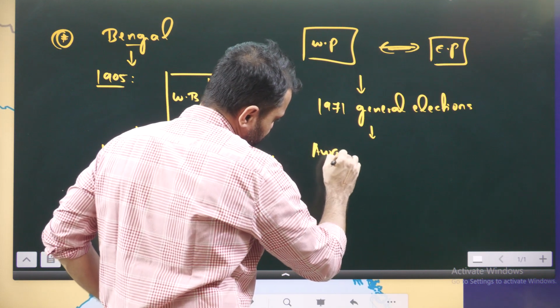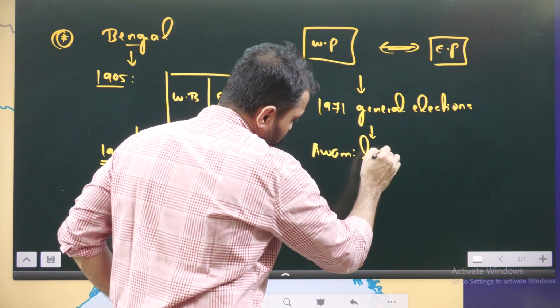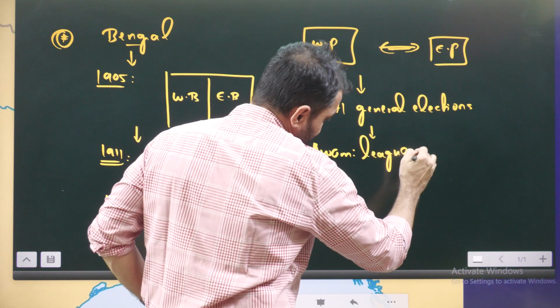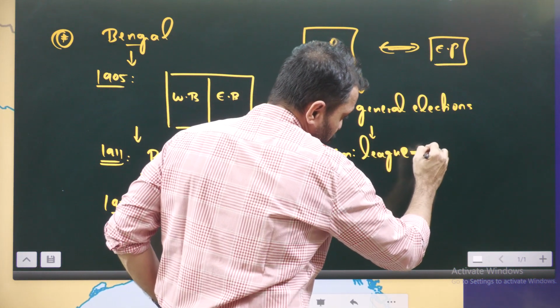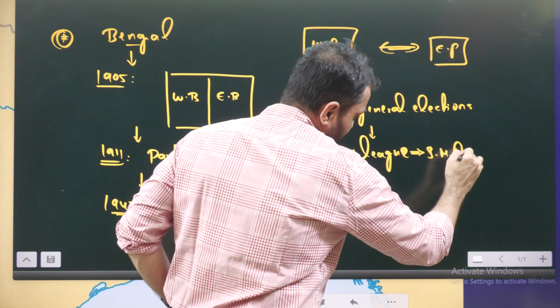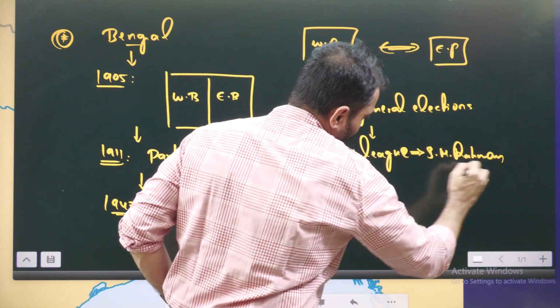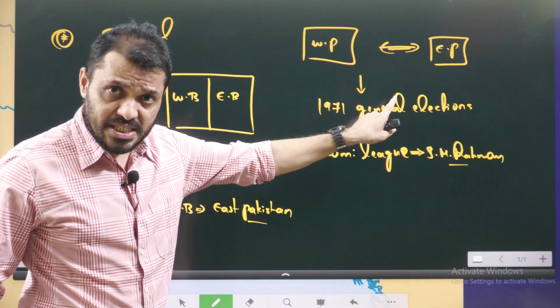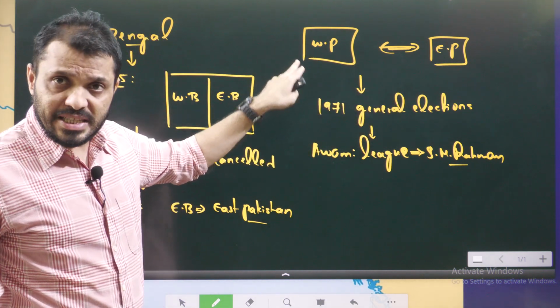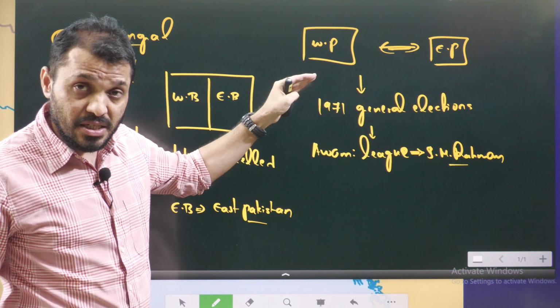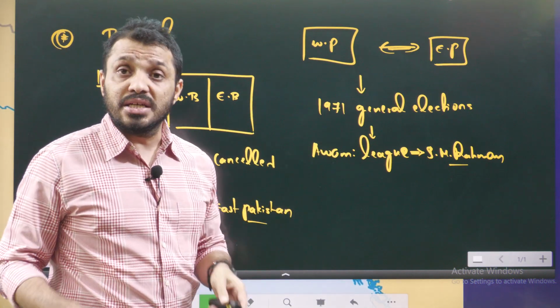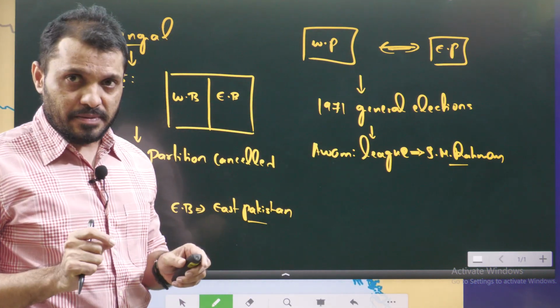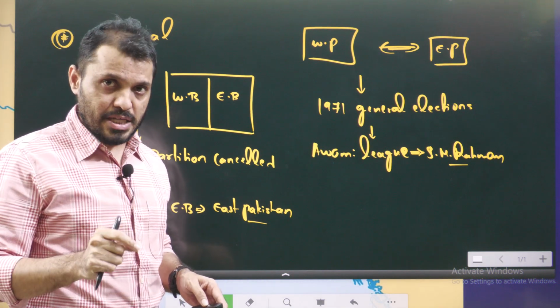Awami League. They won almost all the seats. This party was led by Sheikh Mujibur Rahman. After counting the 167 seats, when included in the Pakistan Parliament, this Awami League emerged as the single largest party. It even crossed the halfway mark as well.